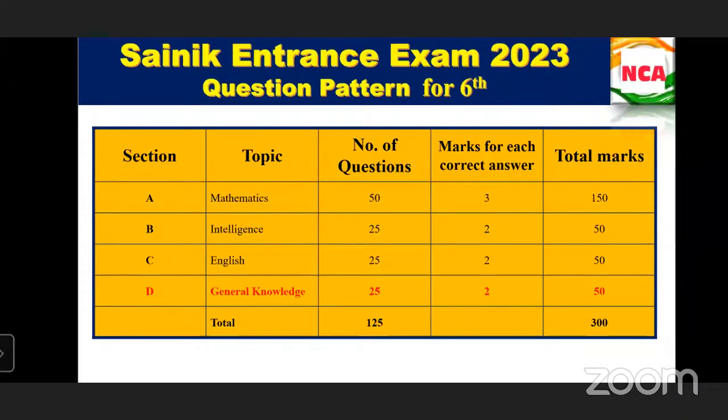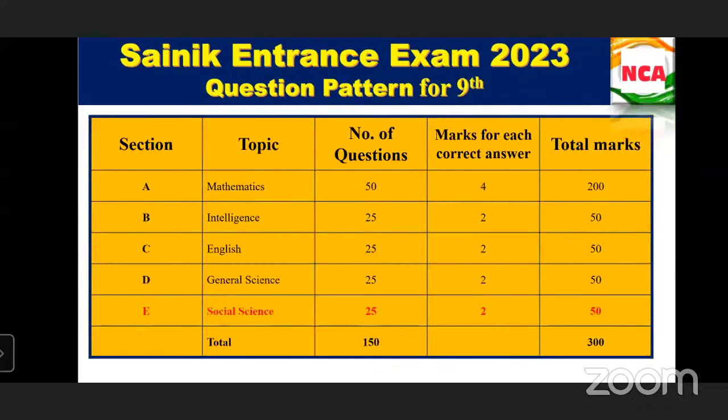So for 6th, there is only general knowledge. In that general knowledge, you will have science and social science, and 25 questions are asked from both combined, which consist of 15 marks. When you take the question pattern for the ninth, you have separate sections for general knowledge, that is general science as section D and social science in section E.